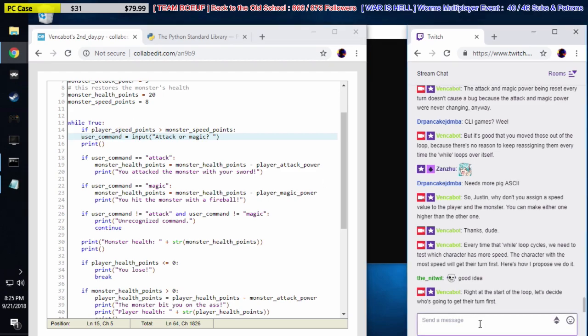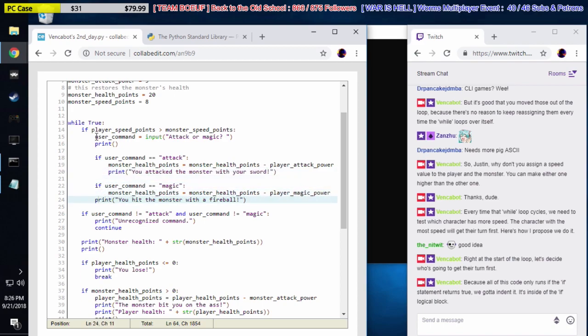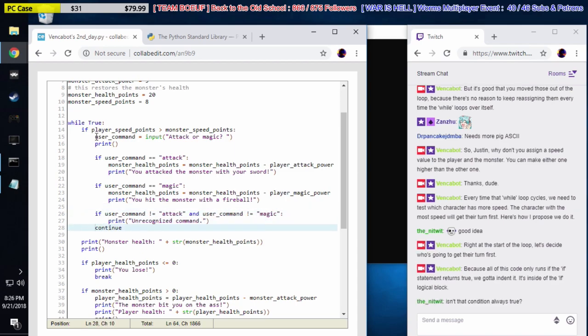Now, because all of this code only runs if the if statement returns true, we've got to indent it. It's inside of the if logical block. So I'm going to do that right now. It is always true, yes, Nitwit.